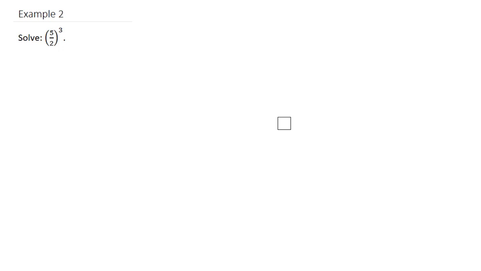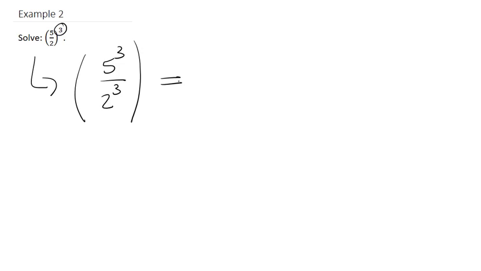Example 2. Solve for the following. We have 5/2 raised to the third power. So this 3 means we have 3 copies of this, and we're going to multiply them together. So when we look at this, we can write 5 to the third, 2 to the third. And then when we start to multiply that out, we go 5 times 5 times 5 on the top. Then on the bottom, we have 3 2s.